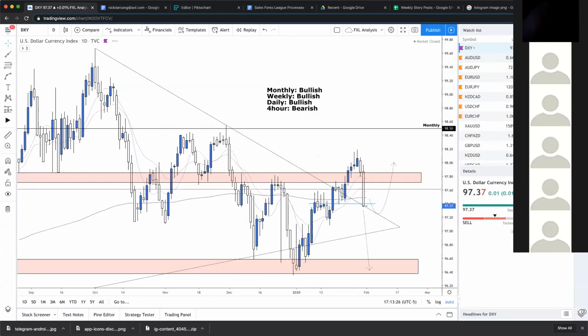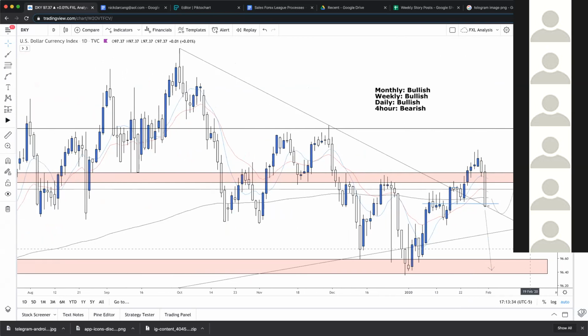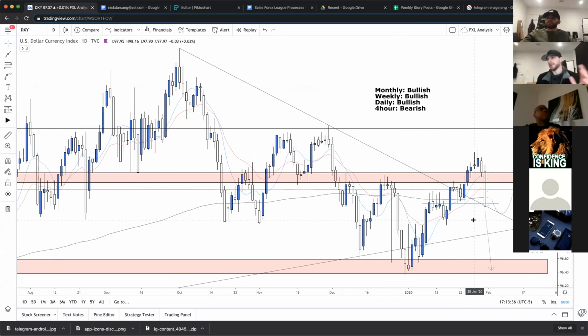It moved me to AUD here. Okay, so back to DXY. So, yeah, we're just waiting to see what happens. One thing that we have noticed is that you can't really underestimate the power of the U.S.